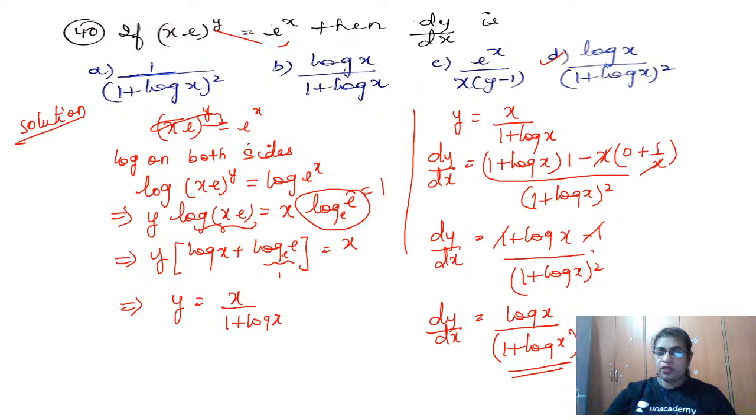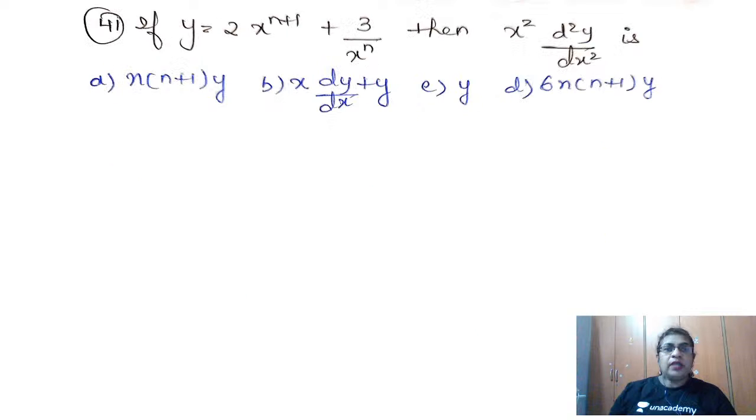Question 41. Okay, so look into this question. If y is equal to 2 into x to the power n plus 1 plus 3 by x to the power n, then what is x square d square y by dx square? Again the question of differentiation. This is a very important chapter with greater weightage. So when I see d square y by dx square, what comes to my mind is I have to differentiate given y 2 times.